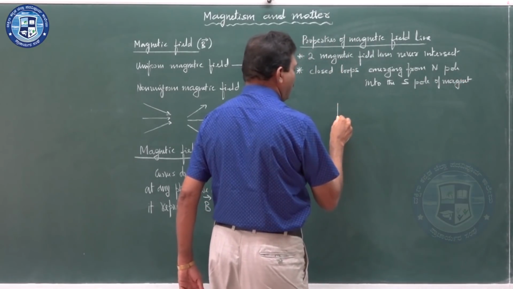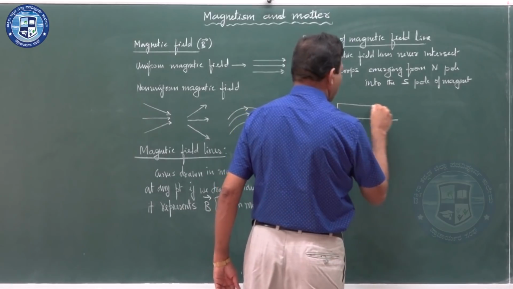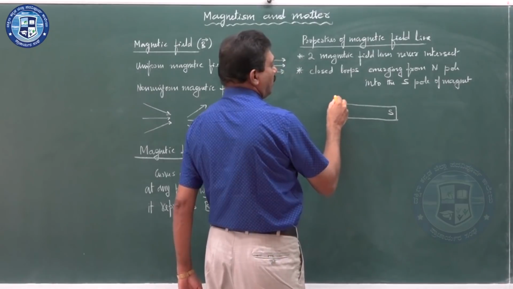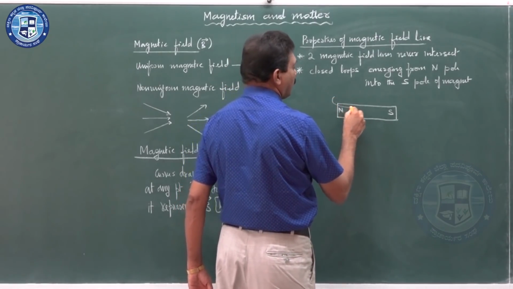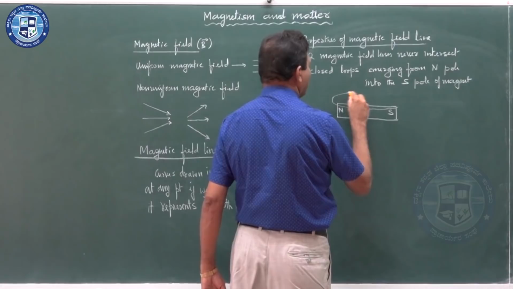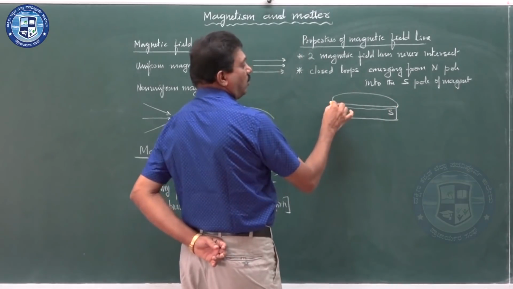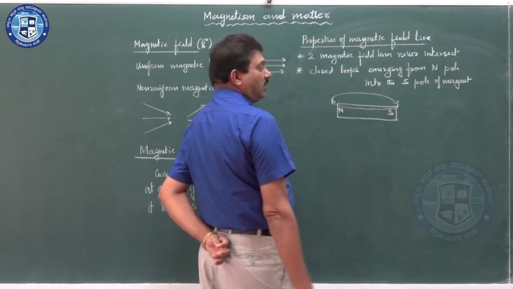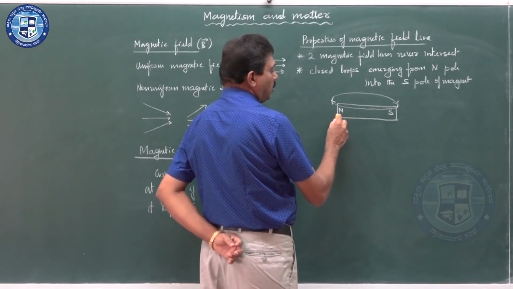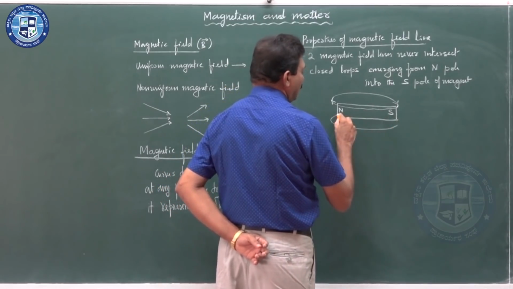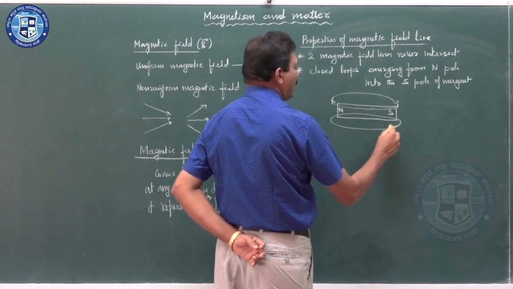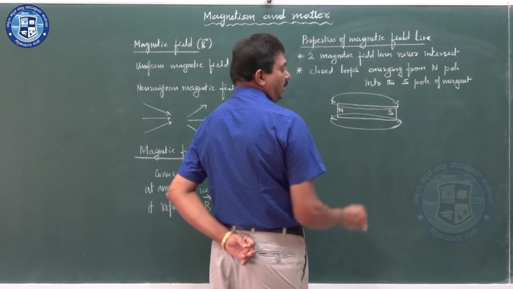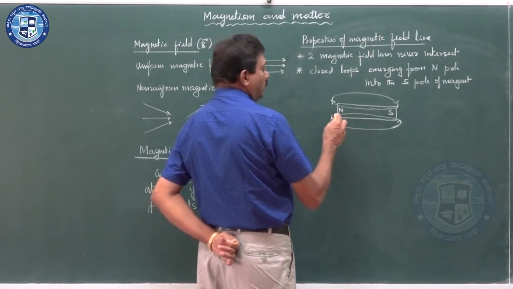If you assume there is a bar magnet, this is the north pole and this is the south pole. The magnetic field lines are closed loops emerging out from the north pole and into the south pole. These are the magnetic field lines of a bar magnet, outward from the north pole and inward to the south pole.